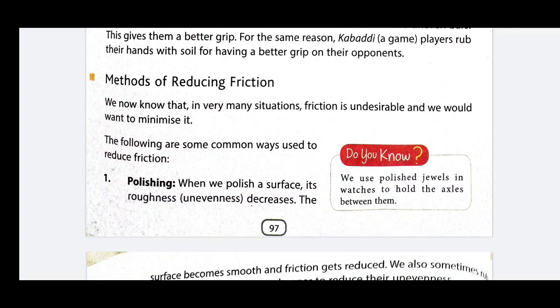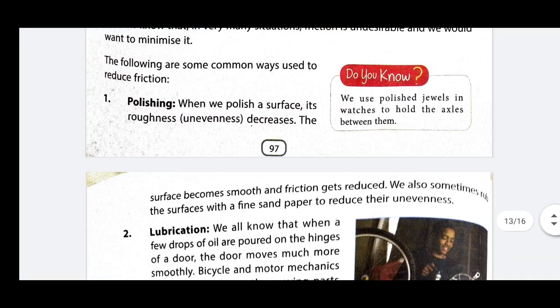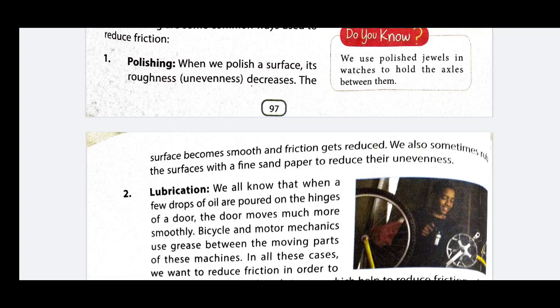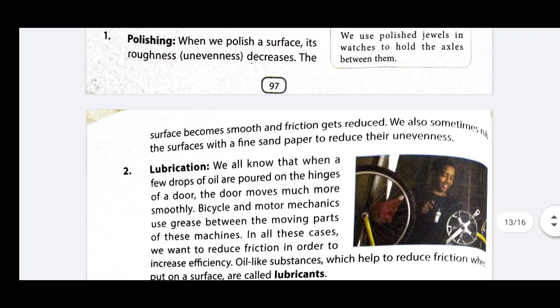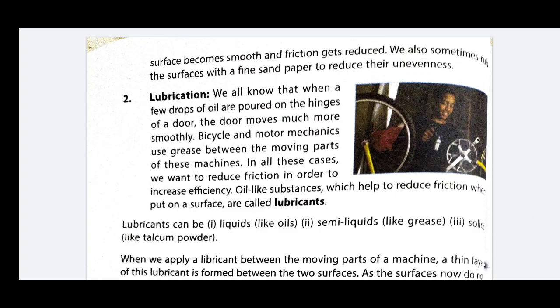First, polishing. By polishing we are able to decrease the friction. Why? Because by polishing the surfaces we make them smooth, due to which the friction decreases. Second, lubrication. Lubrication is another way to decrease the friction. Now, to discuss lubrication, we must first make clear what a lubricant is. A lubricant is a substance which has a slippery nature.